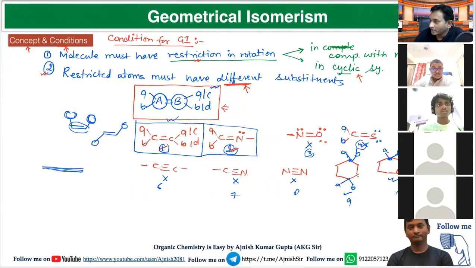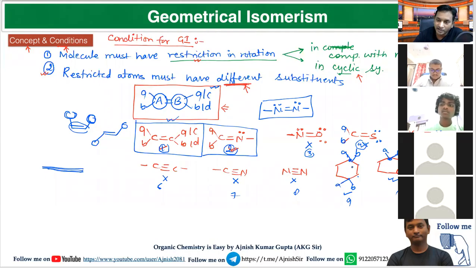Third, along nitrogen double bond nitrogen. You can also take a system like this. Here both are different. Here also both are different. The first is along carbon double bond carbon. Second is along carbon double bond nitrogen. Third is along nitrogen double bond nitrogen. And fourth is along cyclic system. Is it clear?